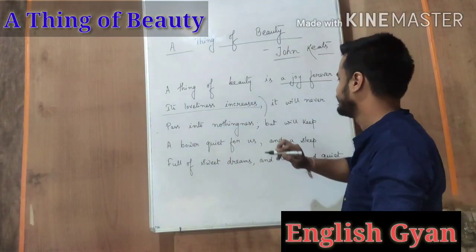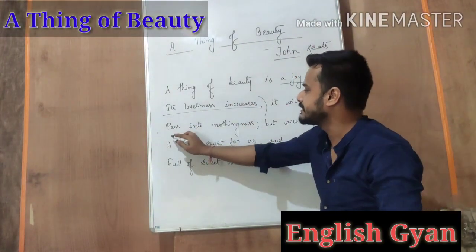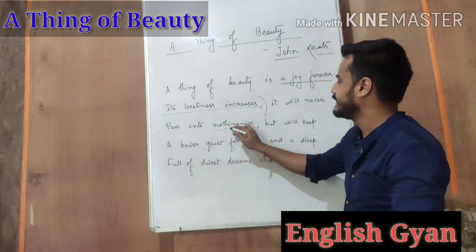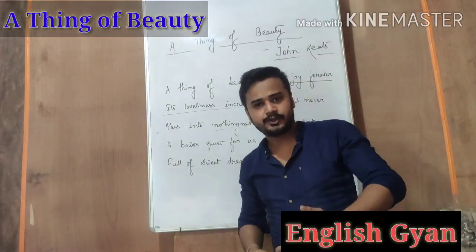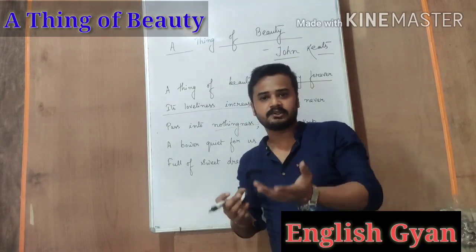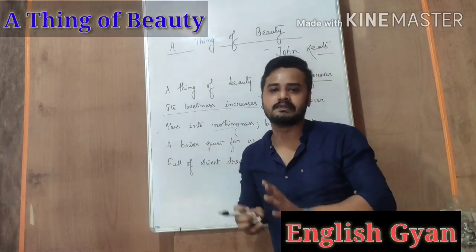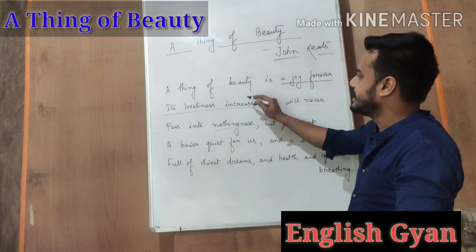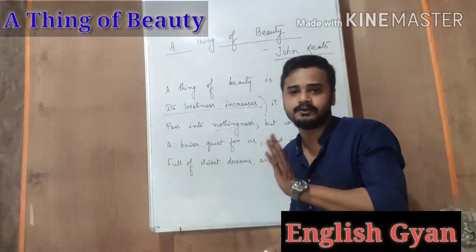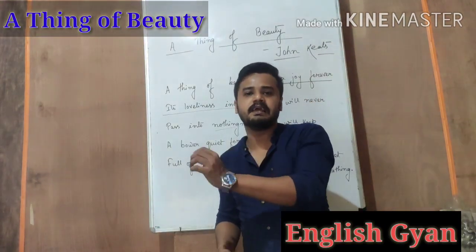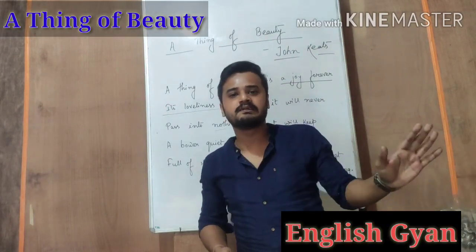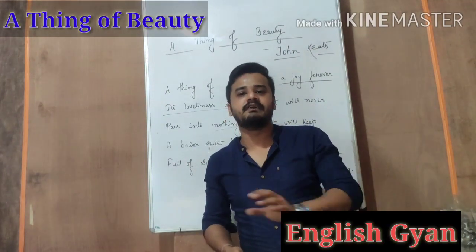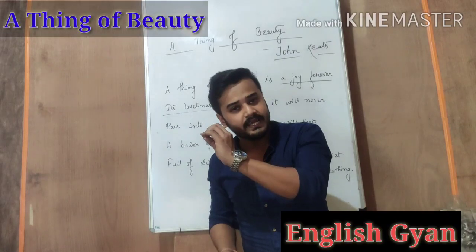Its loveliness increases. It will never pass into nothingness. Here nothingness means to die, to finish, to get exhausted, or to get wasted. So he says that a thing of beauty will never pass into nothingness. Means a thing which is really beautiful will never be wasted, it will never end, it will never get exhausted.